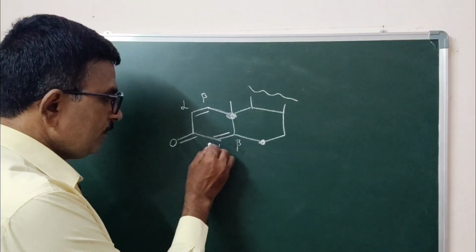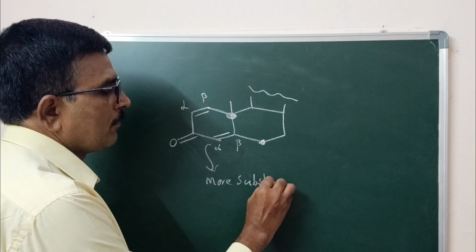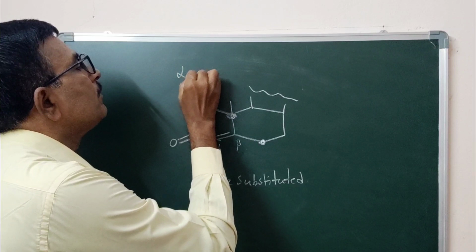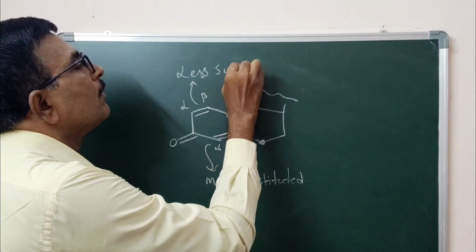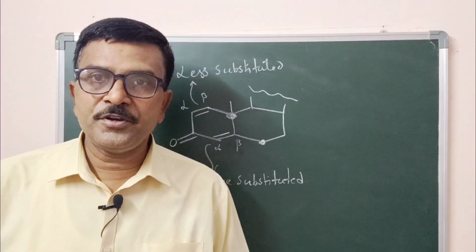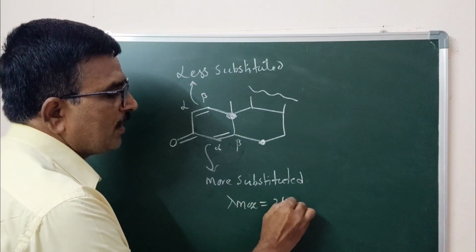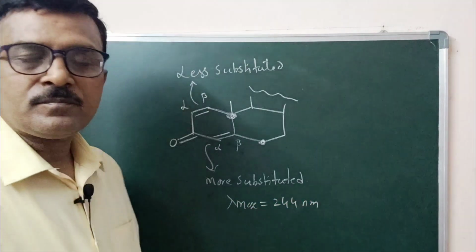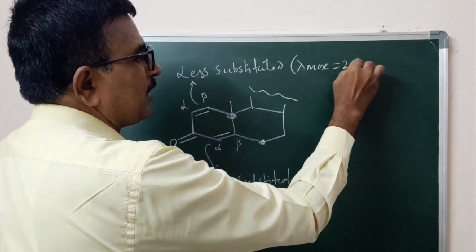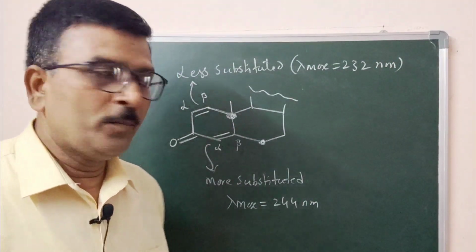Now this is more substituted, this is less substituted. More substituted and less substituted. Here the absorption maximum for this is 244 nanometer. Here the absorption maximum is 232 nanometer. The wavelength of absorption is 232 nanometer.